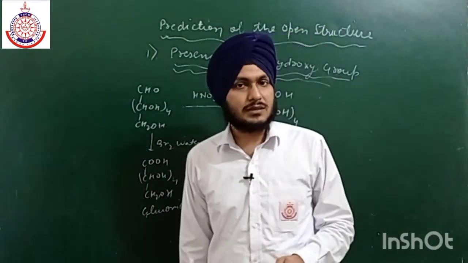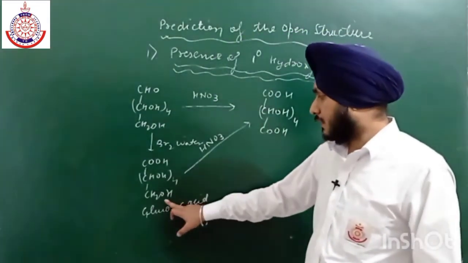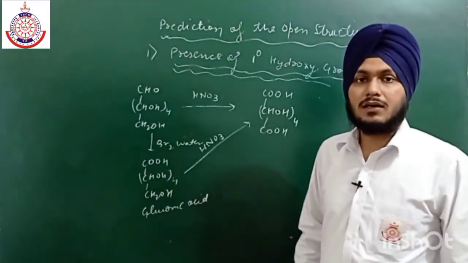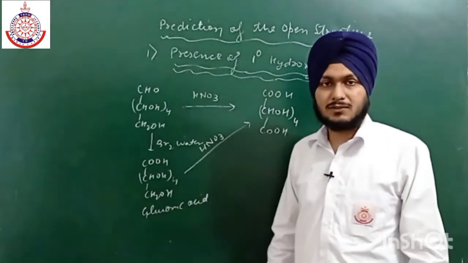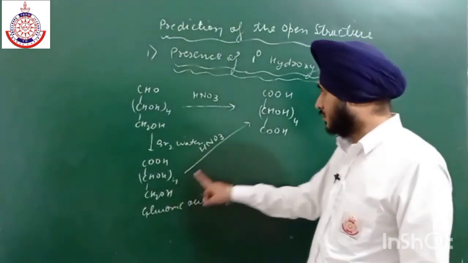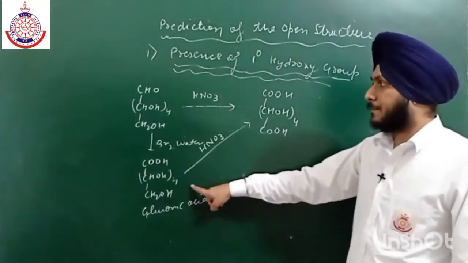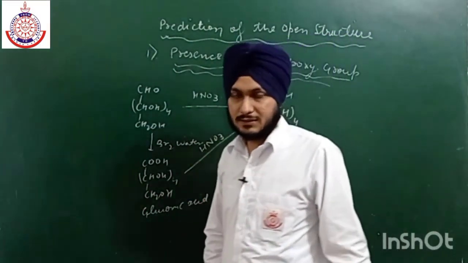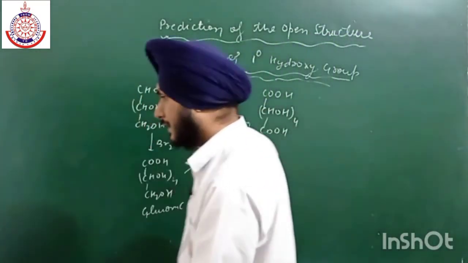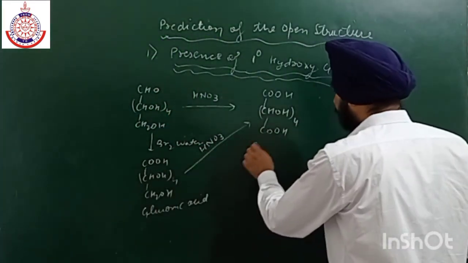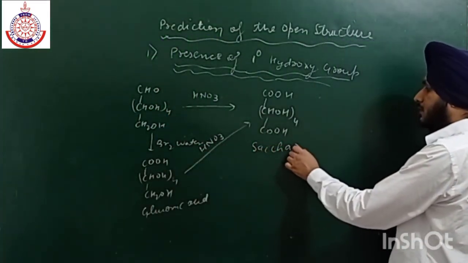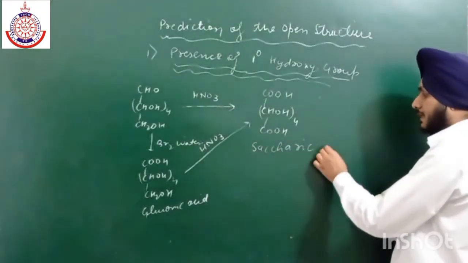This confirms that there must be a primary OH group present, which gets oxidized to the COOH group, and both give the same product. This is known as saccharic acid. This compound containing two carboxyl groups is known as saccharic acid.